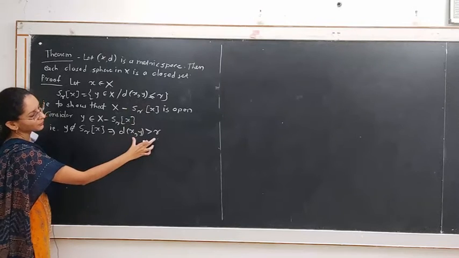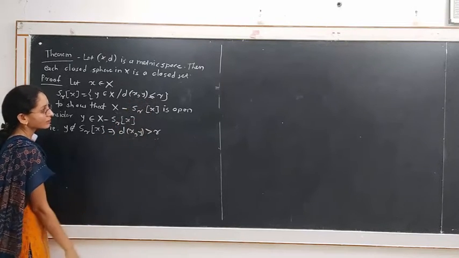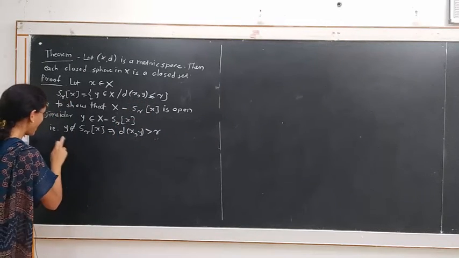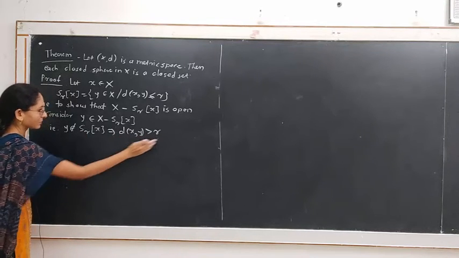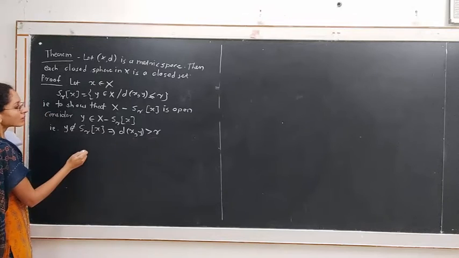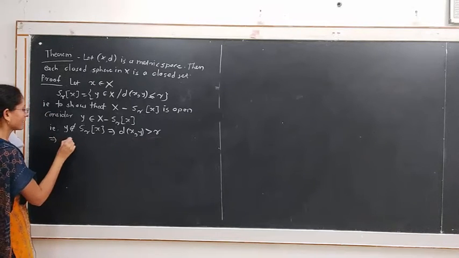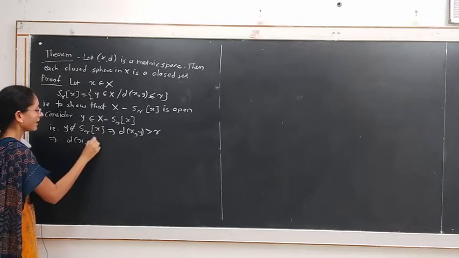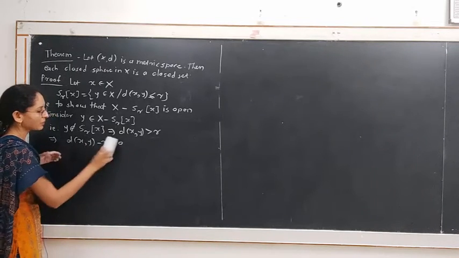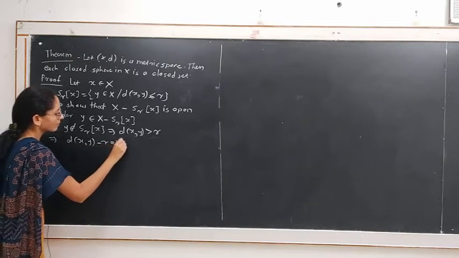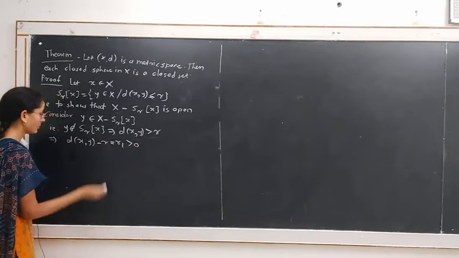This is the contradictory statement to the definition of closed sphere. This implies d of x, y minus r is greater than 0. Suppose this positive number is r1, which is strictly greater than 0.